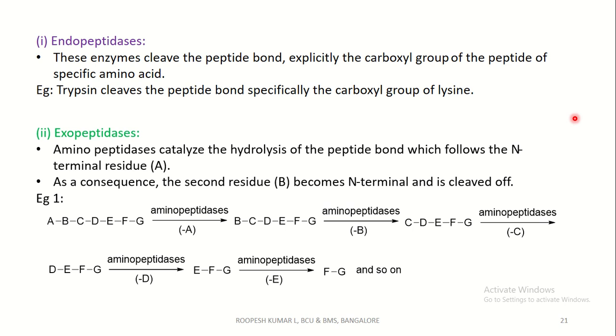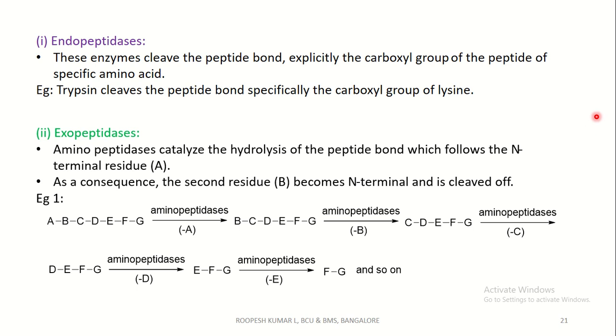Coming to aminopeptidases, these catalyze the hydrolysis of the peptide bond which follows the N-terminal residue. As a consequence, after cleaving one of the amino acids, the second amino acid residue becomes N-terminal, which is cleaved off in the subsequent reactions. That is, aminopeptidases catalyze the hydrolysis of the peptide bond at the N-terminal residues starting from the N-terminus.